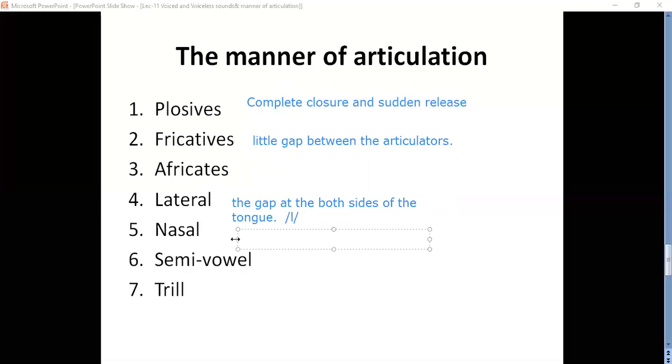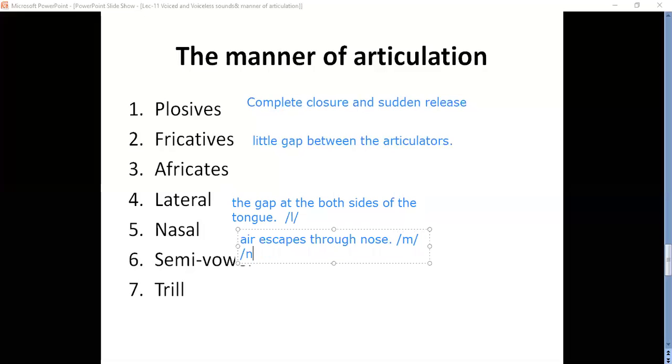Then nasal, okay. It is very easy, air escapes through or comes out through nose. If air comes out through our nose, those sounds are called nasal, okay. For example, ma sound, right? The air is escaping through your nose only.